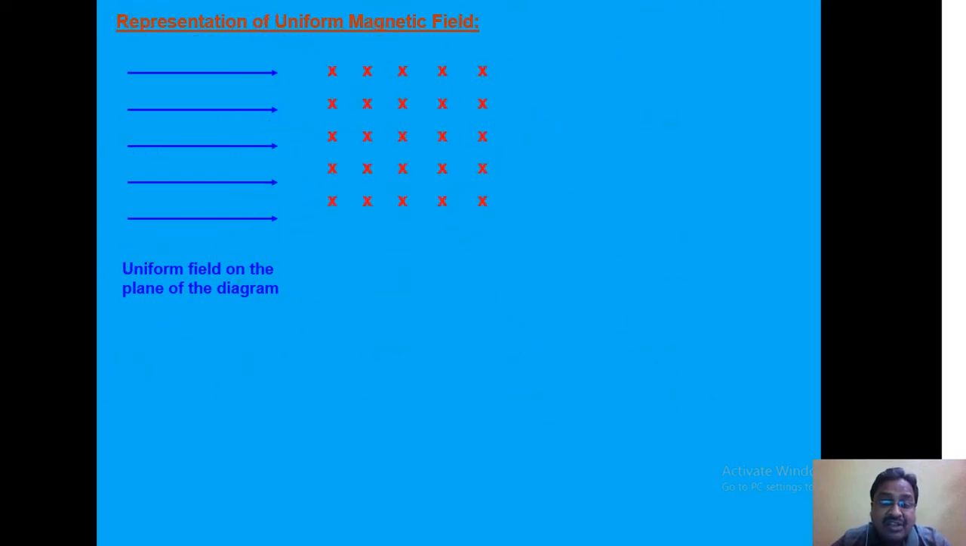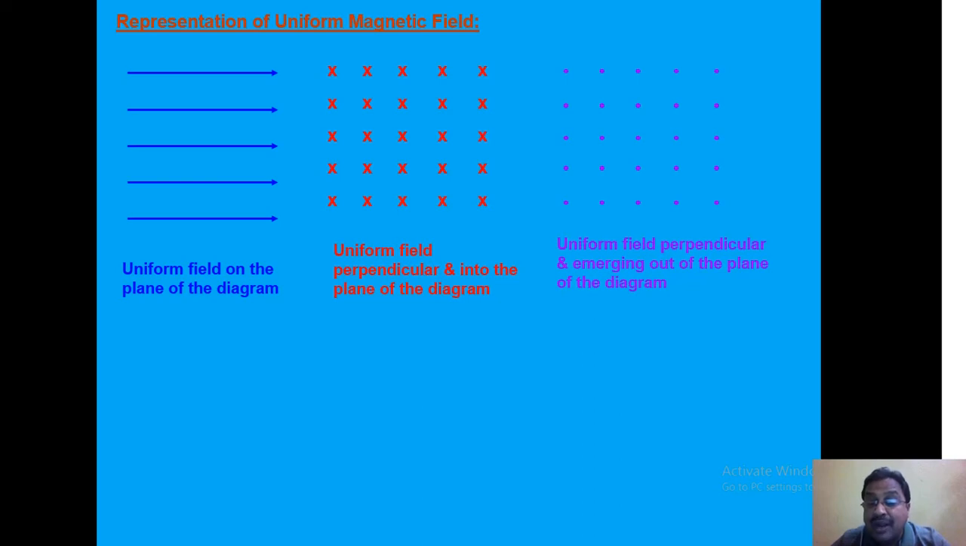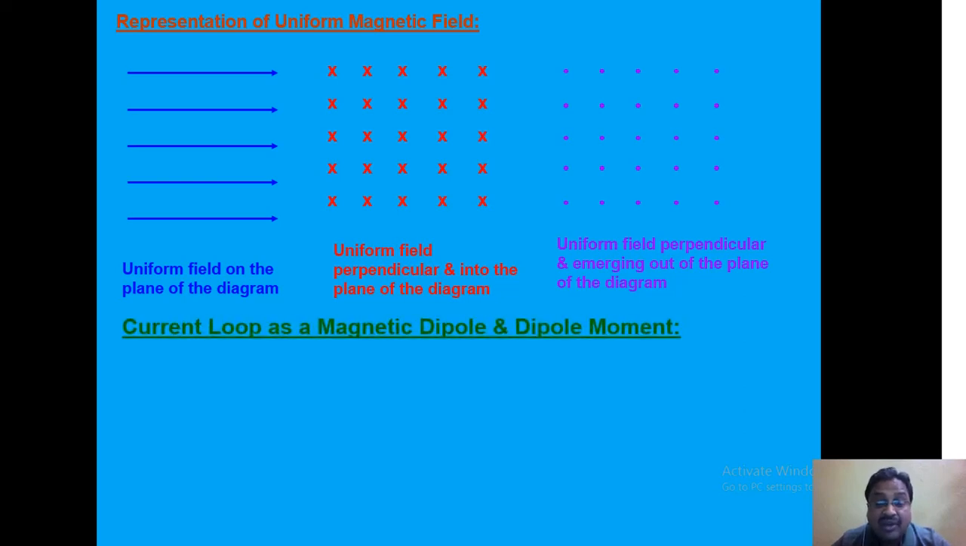Also, we may represent it by a cross symbol. You see, this is a uniform field perpendicular and directed into the plane of the diagram, represented by this cross. Again, here you see it is represented by the dot where the field is perpendicular, but it is going out of the plane. In the figure marked with red ink, it is directed into the plane of the paper, whereas the pink dots represent a uniform field which is perpendicular but emerging out of the plane of the diagram.